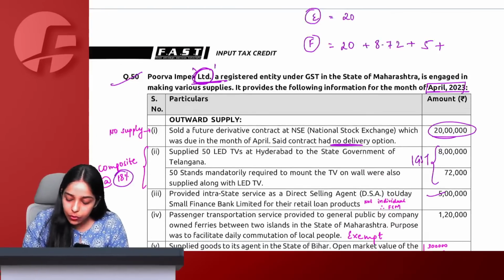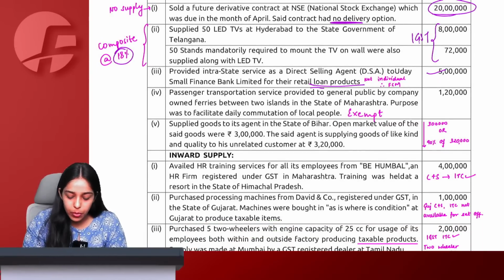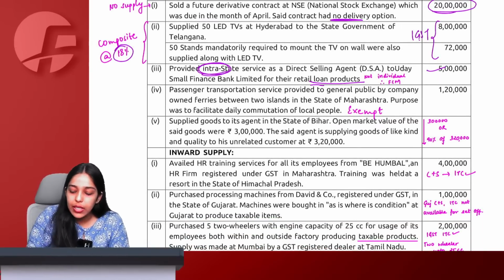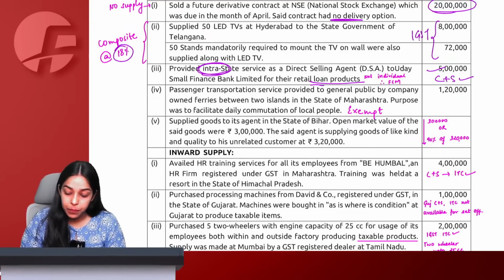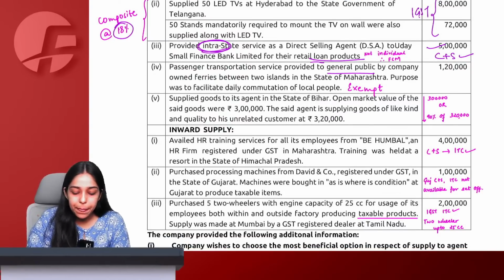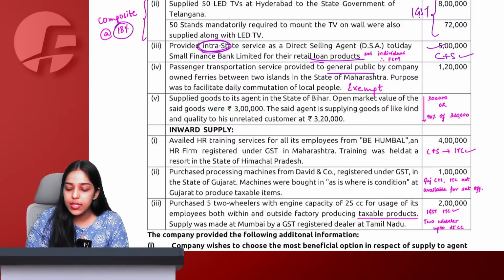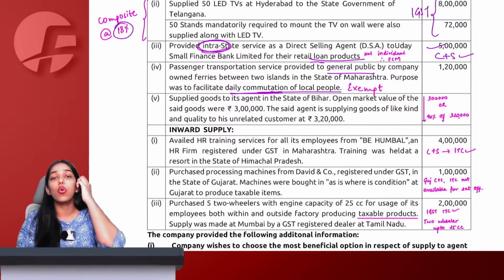Got it. Now we are from Maharashtra. The bank is in where? DSA to Uday Small Finance Bank for their retail loan product. Now this is intrastate, which means CGST plus SGST 18%. Not RCM, sorry, FCM. Then passenger transportation service provided to general public by company owned ferries between two islands in the state of Maharashtra. Purpose was to facilitate daily commutation of the local people.